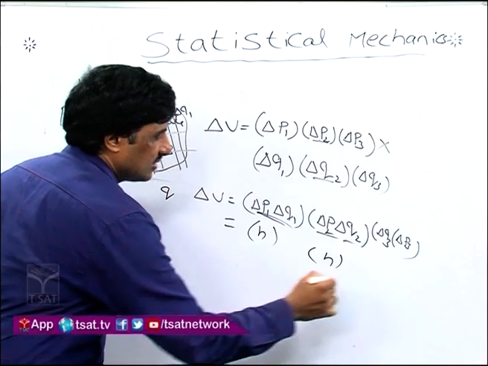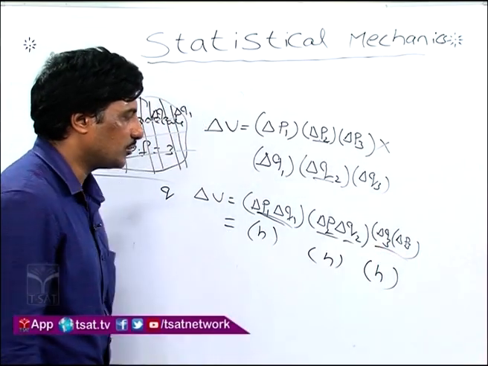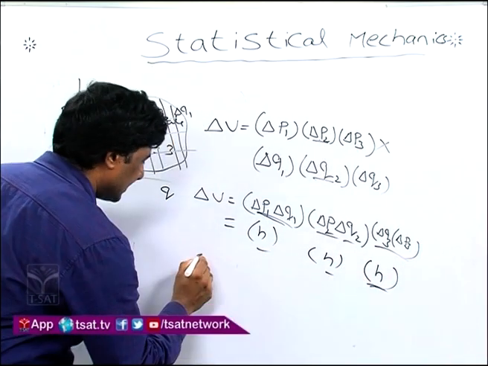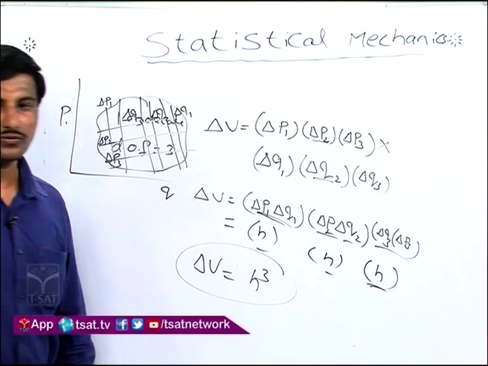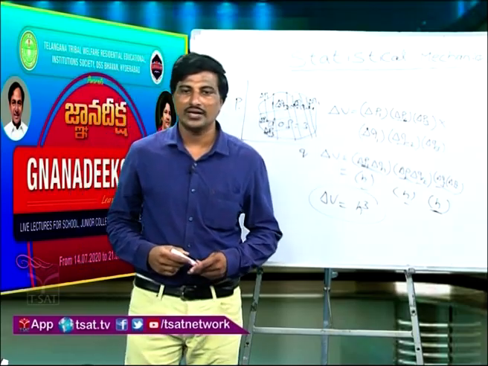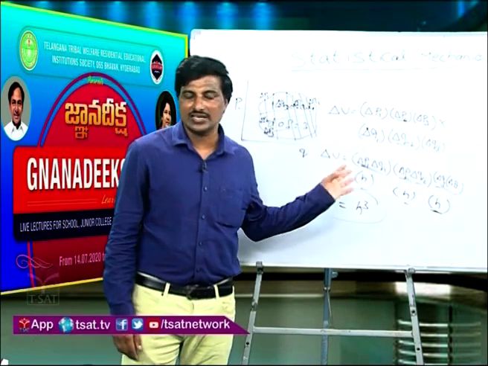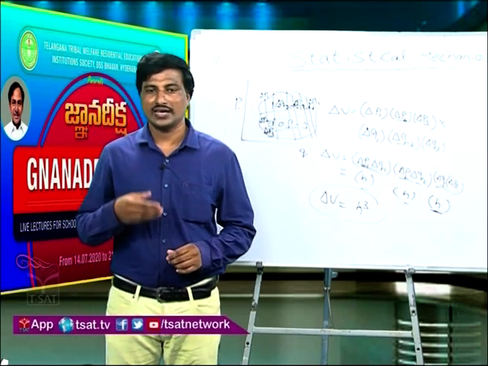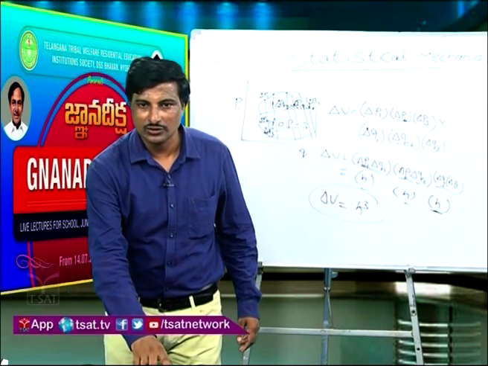Here I have 1h, here I have 1h, here also I have 1h, because position and momentum multiplied is of the order of h. So, delta V equal to h cube. I can write the entire volume of the phase space equal to h cube, where 3 is equal to the degrees of freedom. Since we consider 3 degrees of freedom, I got the volume of the phase space as h cube.